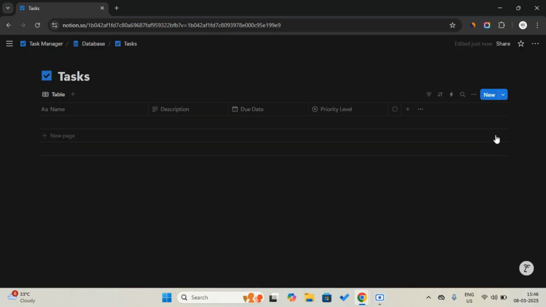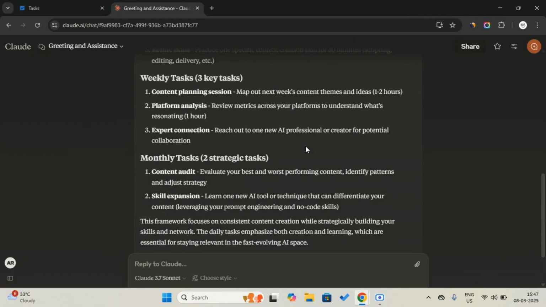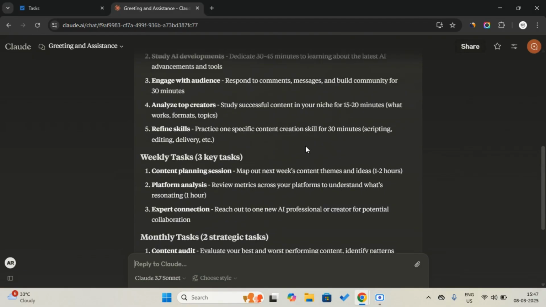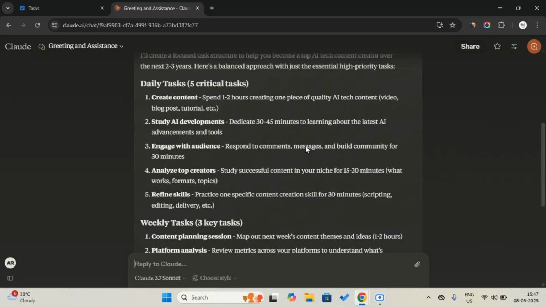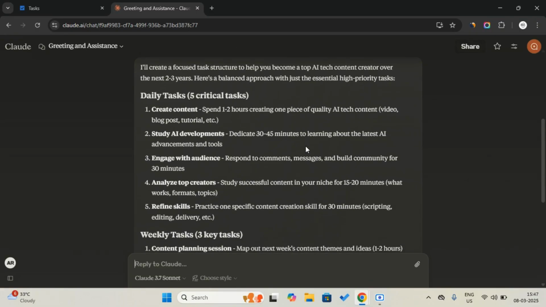Our next step is to add the tasks that we already created in Claude to the Notion template, and we're going to automate each task by its daily, weekly, and monthly view. Let's get to that. These are the tasks that Claude suggested you can do on a daily basis to achieve that certain goal. We're going to add that task to Notion as a new template. Not just adding it as a task, we are creating a new template because we will have to repeat this task, right? So let's do that.